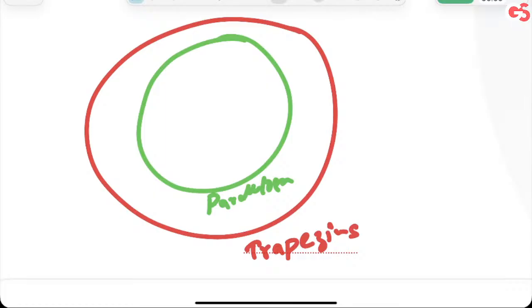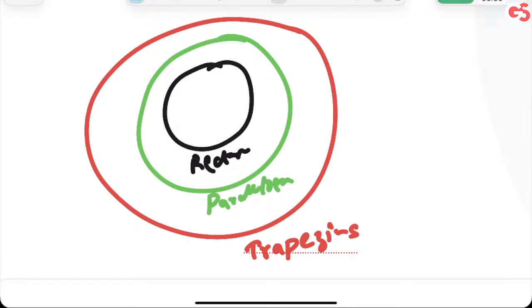So basically all parallelograms are trapeziums, right? This denotes rectangles. And this denotes squares. How cool is that? So all squares are rectangles, reverse is not true. All rectangles are parallelograms, reverse is not true. All parallelograms are trapeziums, reverse is not true. This is very important, note it down.